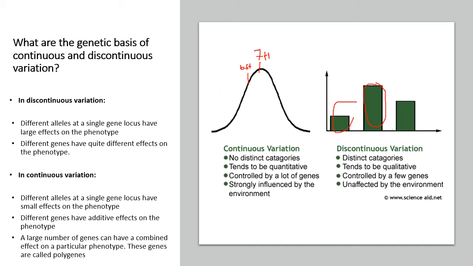In discontinuous variation, you have different alleles at a single gene locus that have large effects on the phenotype. Different genes also have very different effects on the phenotype. Whereas in continuous variation, different alleles at a single locus have small effects on the phenotype. Different genes have additive effects on the phenotype, and a large number of genes can have a combined effect on a particular phenotype. These are some of the things that you might be asked, maybe perhaps to say what the difference between continuous and discontinuous variation is, but I have not seen many questions on that, so I wouldn't worry too much about it if I were you.